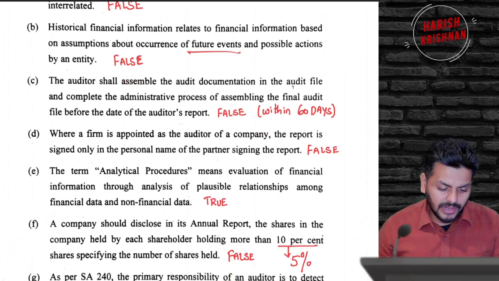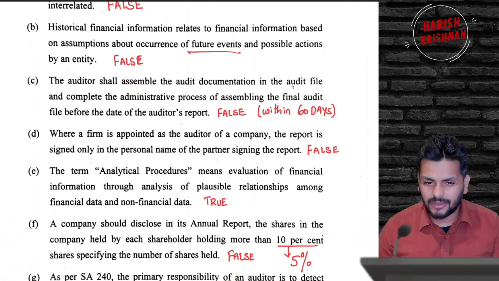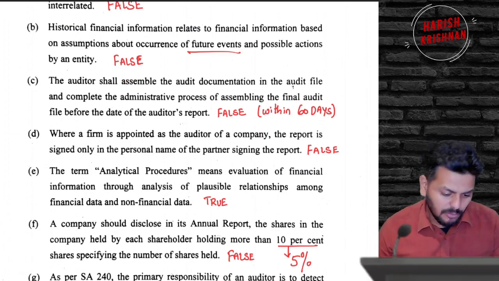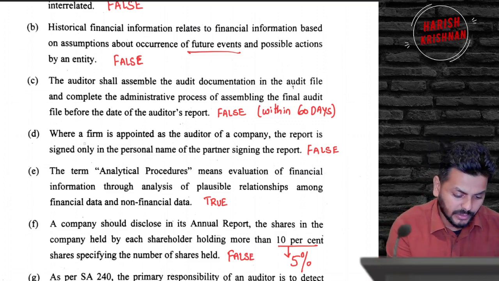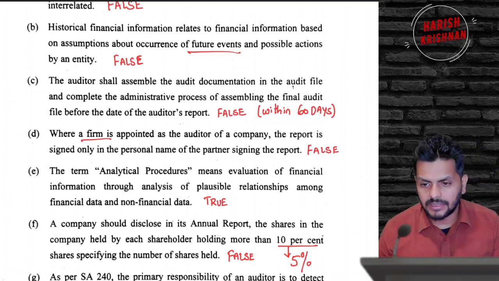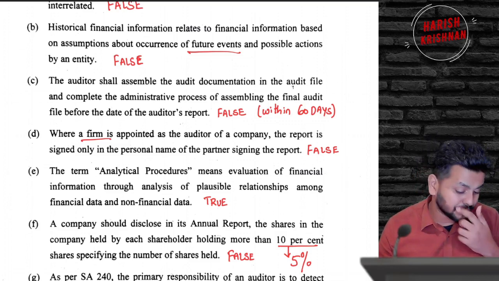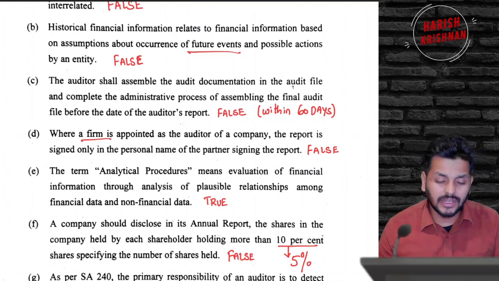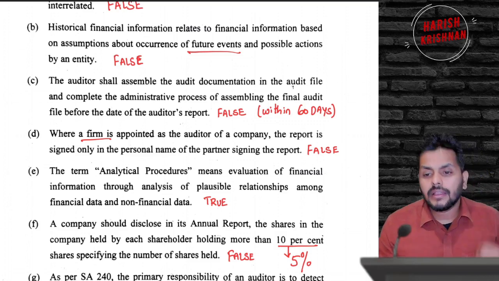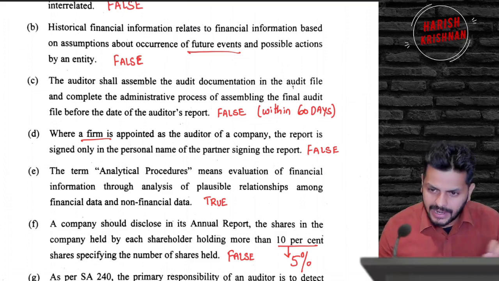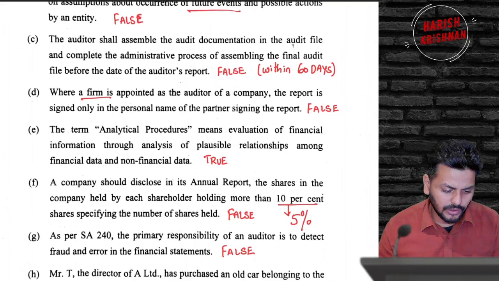Where a firm is appointed as an auditor of a company, the report is signed only in the personal name of the partner signing the report. It's like a gifting of 2 marks. You know that it has to be signed in the name of the firm as well and not only in their personal name. It's clearly given in the provision that not only does it have to be signed by the individual but also in the firm name, for XYZ and Co, Chartered Accountants, with firm registration number, then the name of the partner, designation and the membership number has to be quoted. So the statement is false.